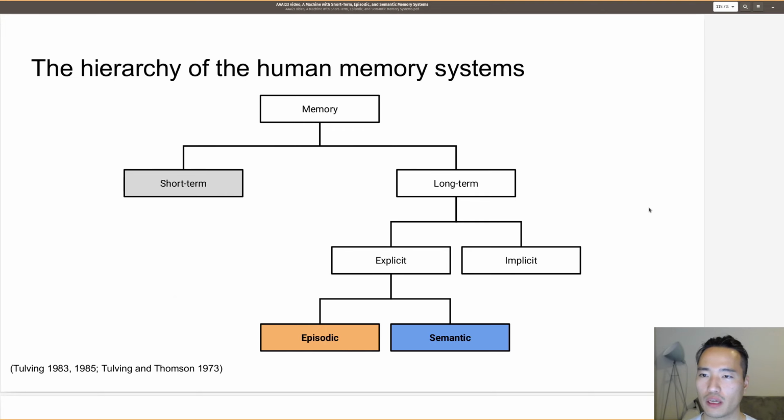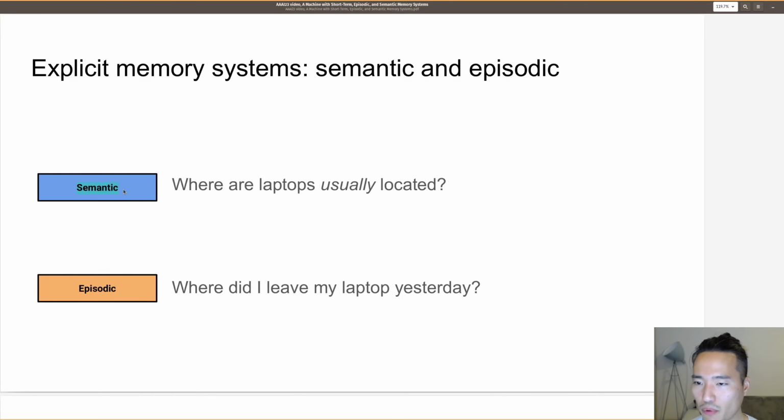So this is the hierarchy of the human memory system. Memory has short-term and long-term memory, and long-term memory consists of explicit and implicit. Explicit is more conscious, and this consists of the episodic memory system and the semantic memory system. Semantic memory has to do with general world knowledge. For example, where are laptops usually located?